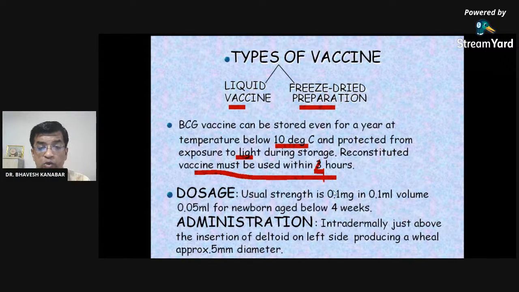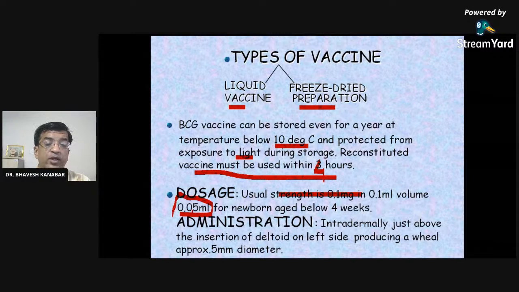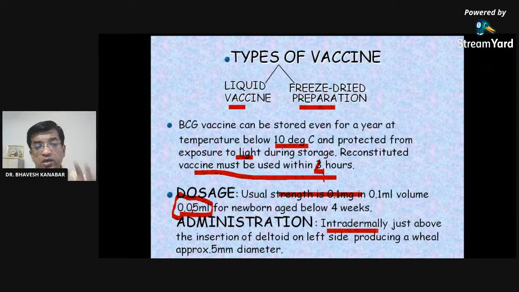Dosage: usual strength of the vaccine is 0.1 milligram in 1 ml, and the dose is 0.05 ml. Just remember this. Forget about the strength. 0.05 ml is given intradermal. Remember the route of the BCG vaccine. Here it is difficult. Intradermal. It is given in skin, not in muscle. It is given parallel to the skin.